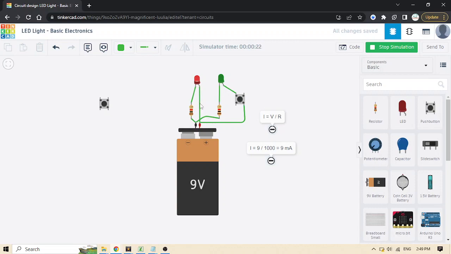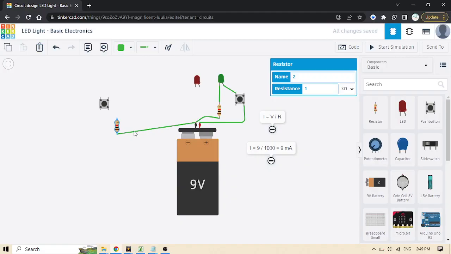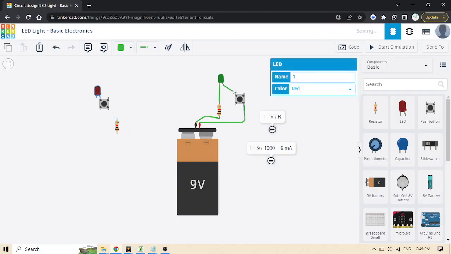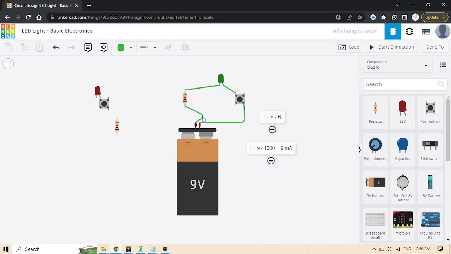If you cannot see that series connection, we can make it clear like this. If we remove all the components like this and leave all those components right here, that's called a series connection, because all these components are connected in series, and that looks like a circle.